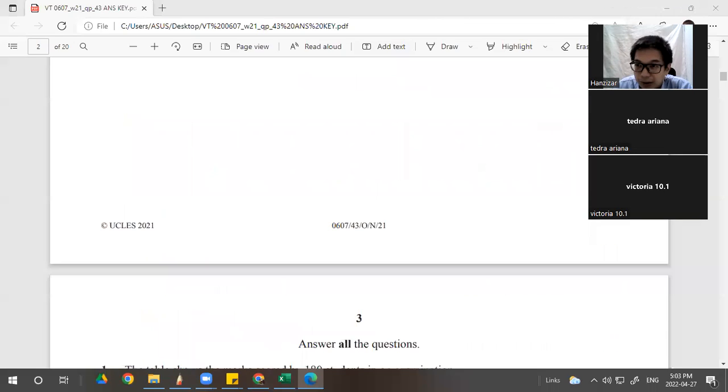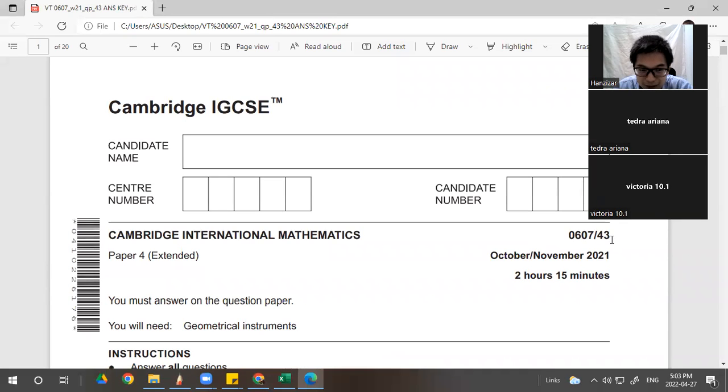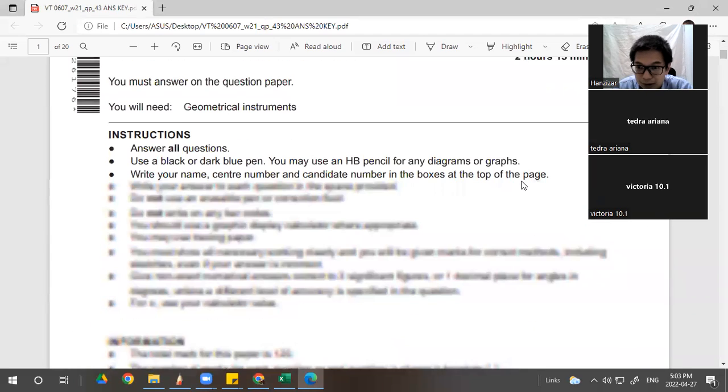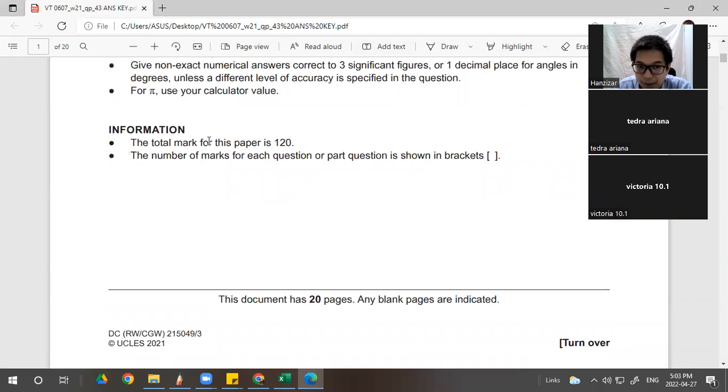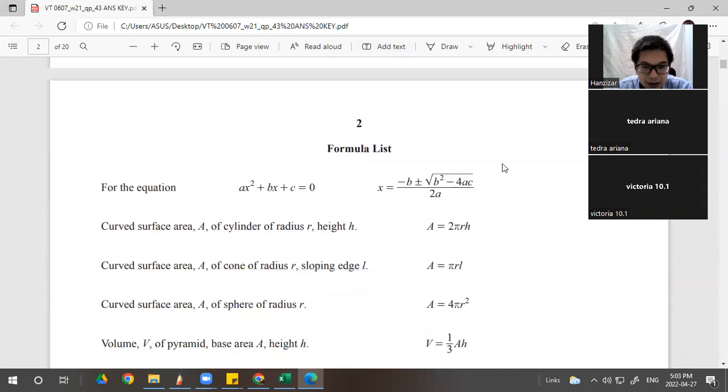Okay, girls, now we're gonna discuss this. The 0607 paper 43, term October November 2021. Paper 43 is the hardest one, and the total marks is 120. So make sure you get at least 50% of it, at least 60 marks. You can do it randomly, and that's the trick. Do the easiest part that you think you can do fast.